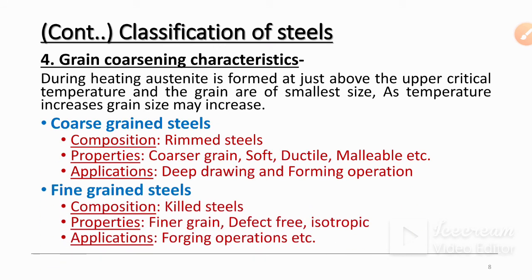Next, fine grain steel. Mostly killed steels are the fine grain steels. So properties: finer grains, defect free, isotropic, and forming operations are mostly the applications of this. As the grain size is fine, the hardness of these fine grain steels is more than coarse grain steels.